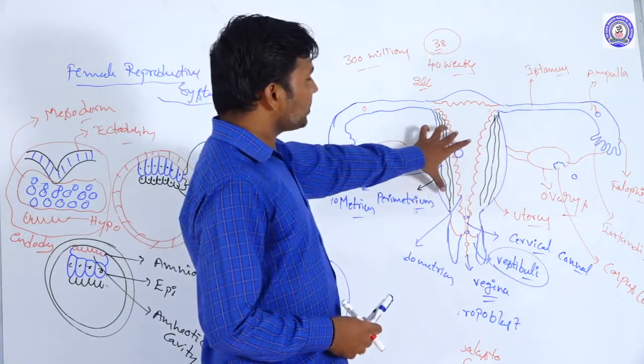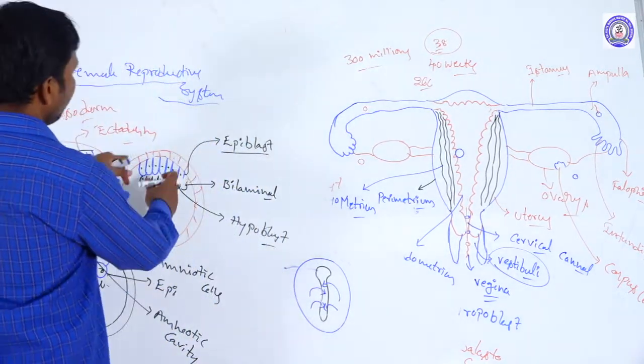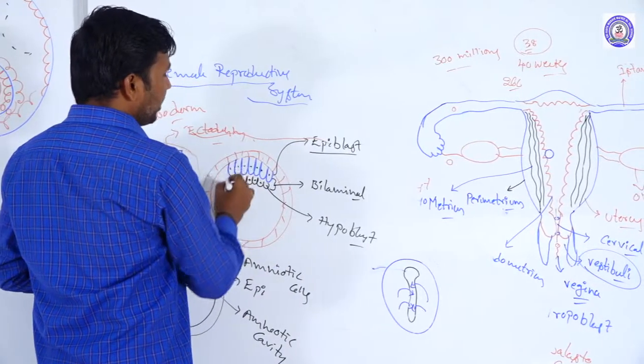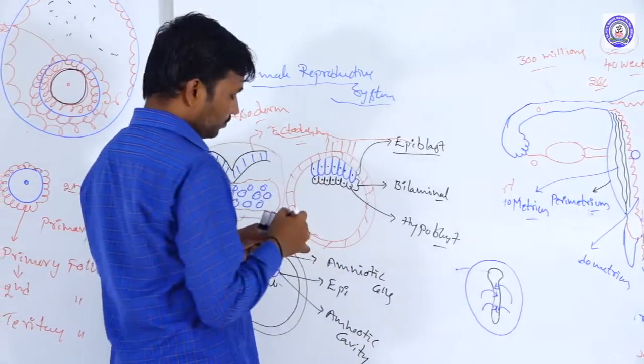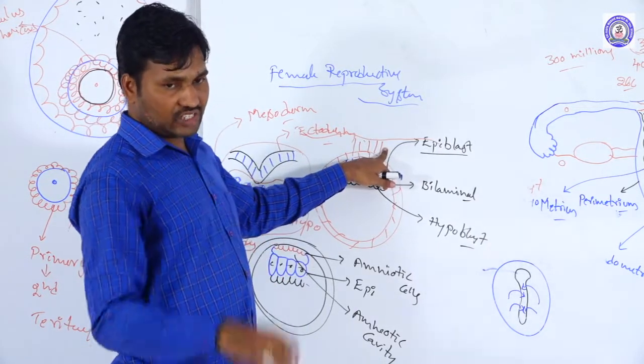Here in the developmental stages, how the baby gets its food material: whenever the embryo attaches to the endometrium, a specific structure forms, called the placenta.